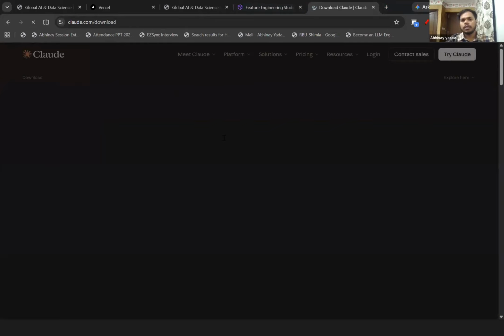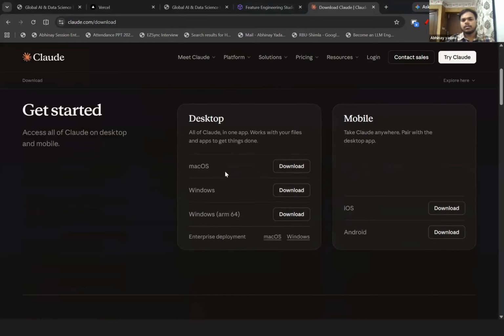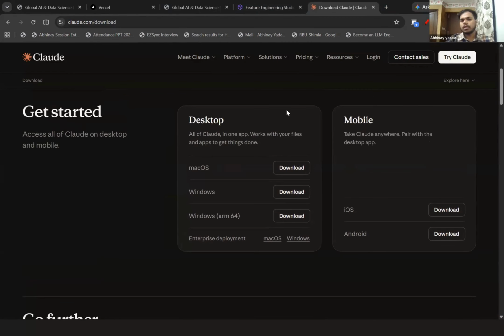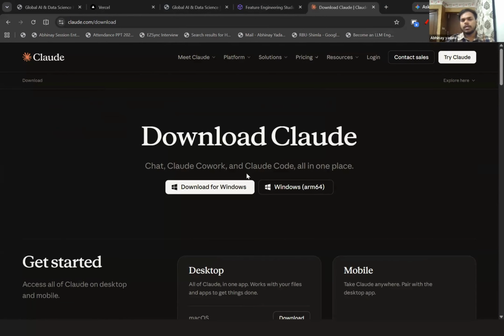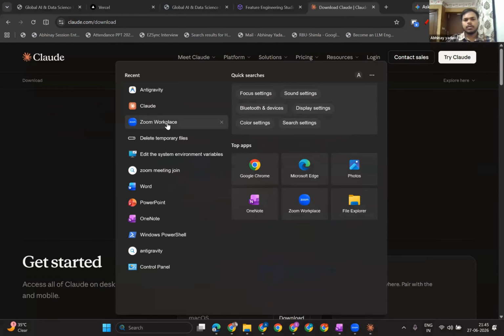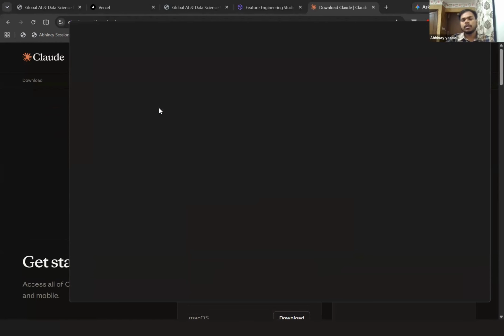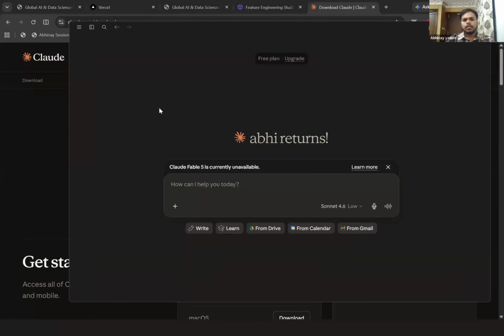Claude is a very famous application by Anthropic. So we have the access over here. You can download it for Windows or for Mac. Once you are able to download it, when you open Claude in your system, just like we did for Anti-Gravity, moreover for every desktop application the process is the same, you can see this kind of UI come into the picture.